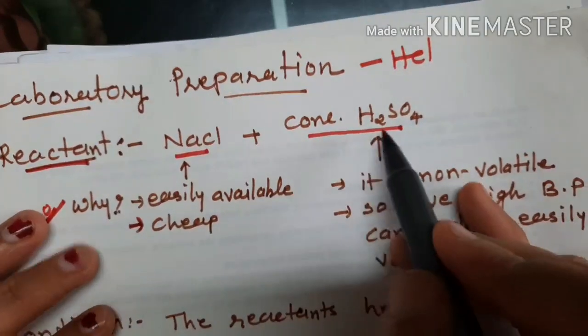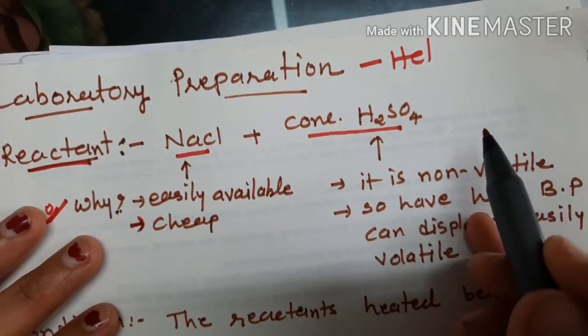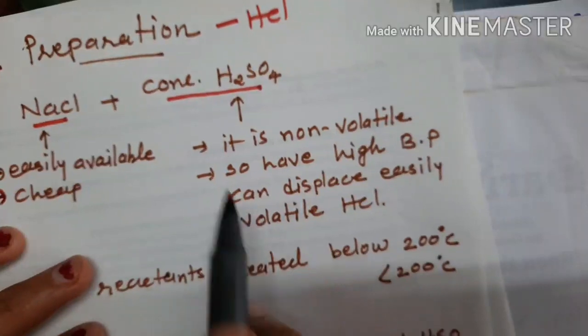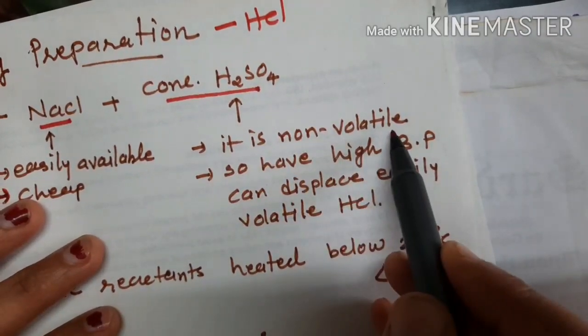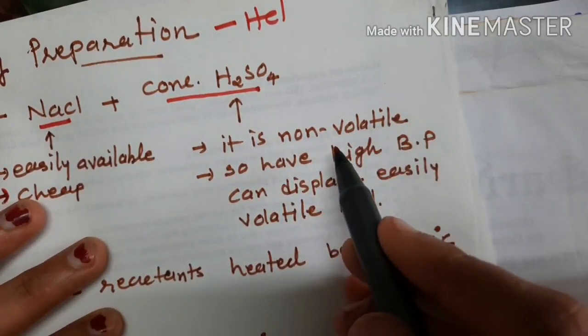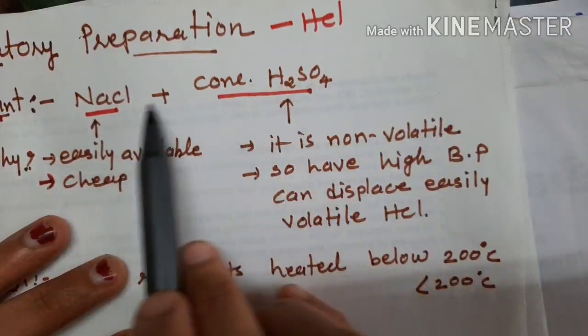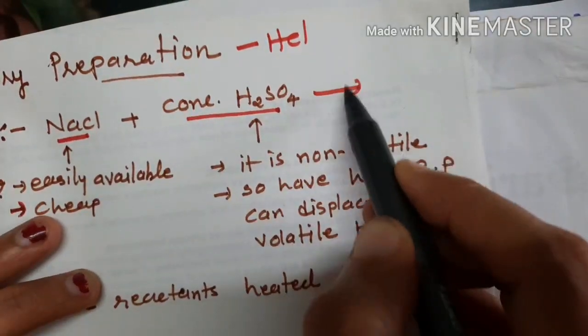Second, why concentrated H2SO4? Why not HNO3? First, concentrated H2SO4 is a non-volatile substance. When NaCl and H2SO4 react together, we apply some heat.